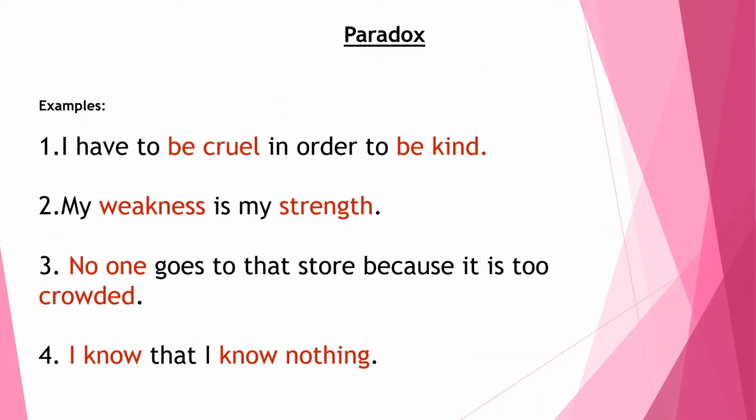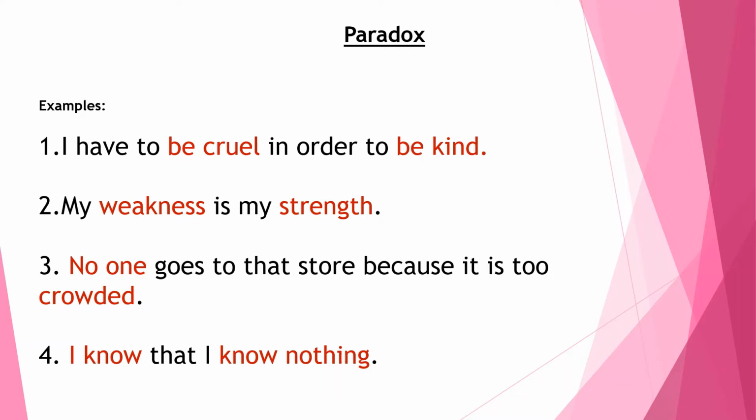The first example: I have to be cruel in order to be kind. Cruel and kind are two opposite words. The words contradict each other. So, the sentence means for someone's good, I have to act cruel as it may help the other person in some way. So, this was an example of paradox.